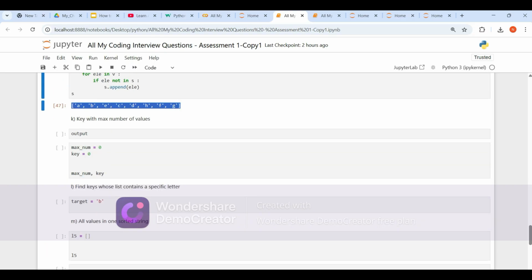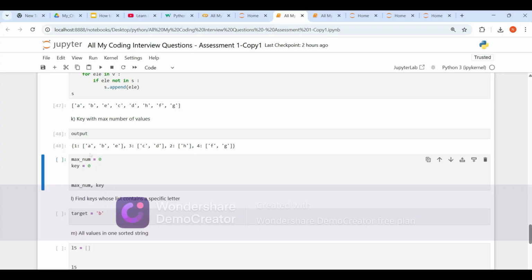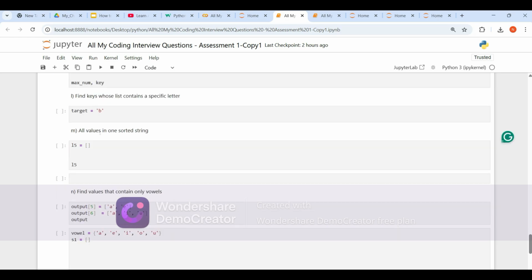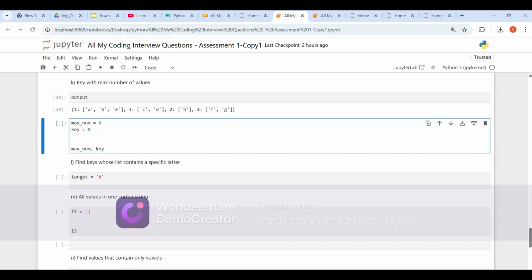Key with maximum number of values. They are expecting which key has the maximum number of elements in a value. That means one has the maximum number, right? So it should output one. Let me do one thing: I have stored 0 as maximum number initially and key as 0. How can I do that?